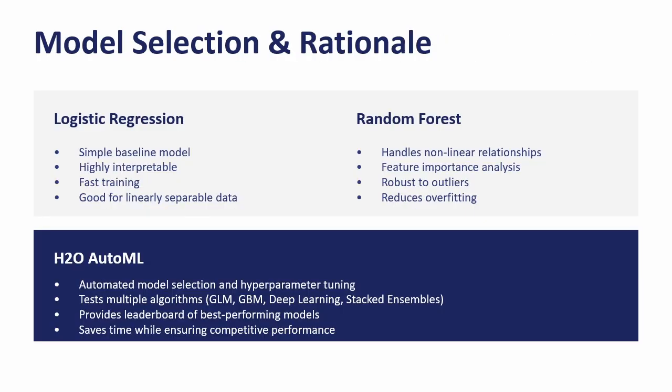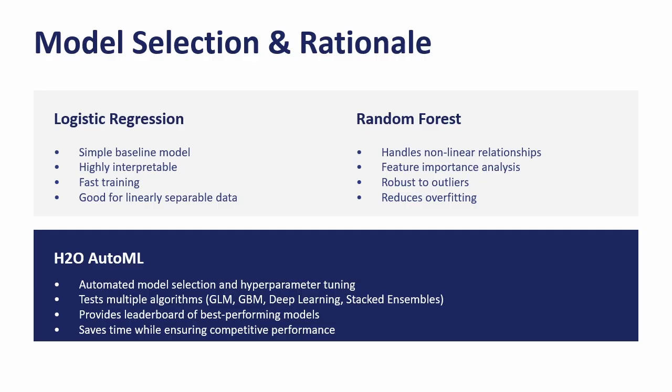So now let's discuss our model selection strategy. We tested three different approaches to ensure comprehensive evaluation. First, logistic regression serves as our baseline model. We chose it because it's simple, highly interpretable, and trains quickly. Second, random forest. This model handles nonlinear relationships well and can capture complex interactions between features. It also provides feature importance analysis, telling us which variables are most predictive.